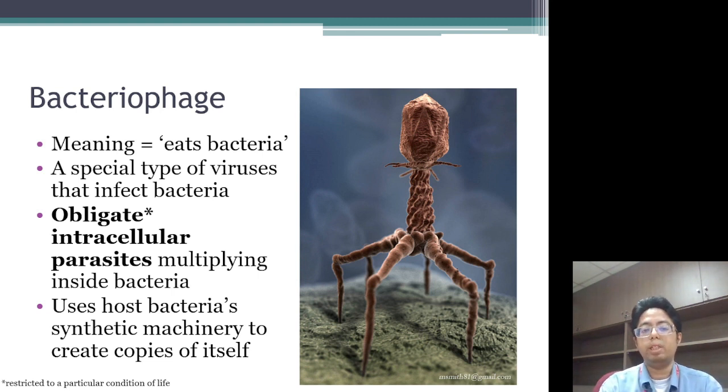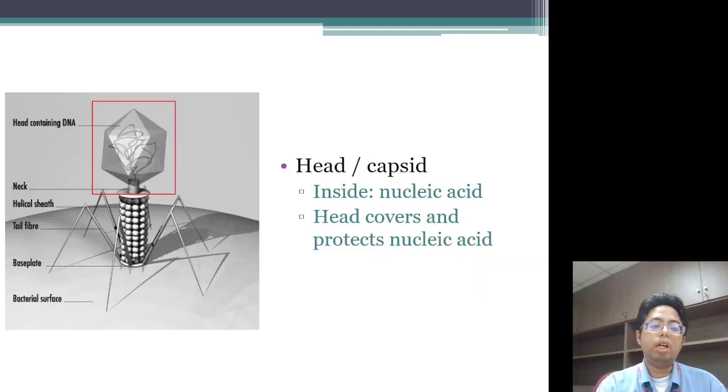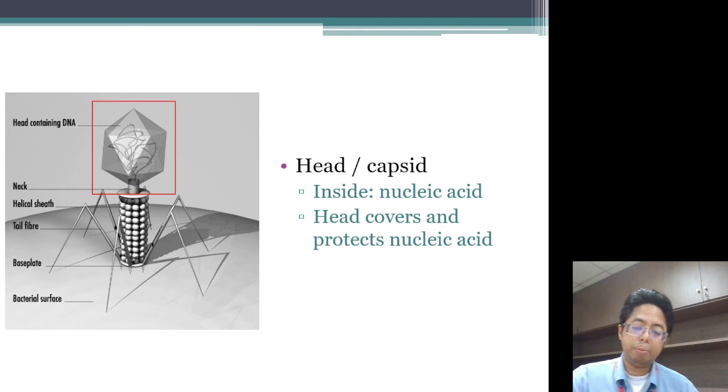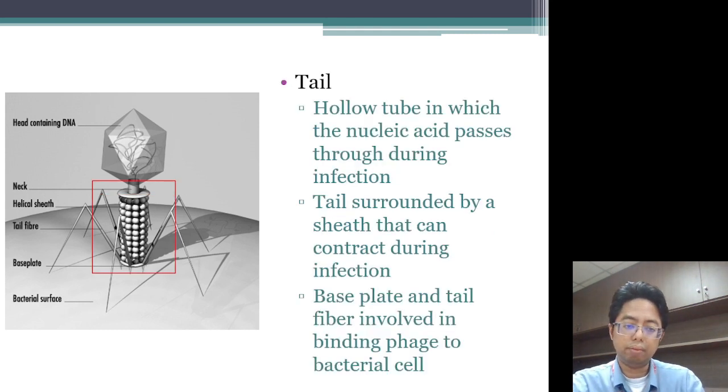They have to infect bacteria. They are obligate intracellular parasites. So, how do they infect? They get into the cell and they hijack the host cell to make more parts of itself. Their parts consist of the head or capsid, which contains nucleic acid. This head covers and protects the nucleic acid.